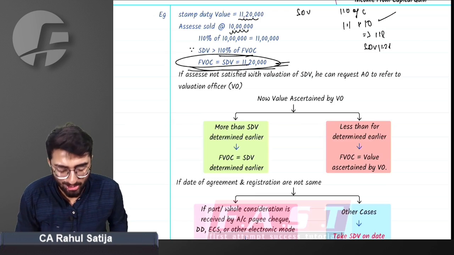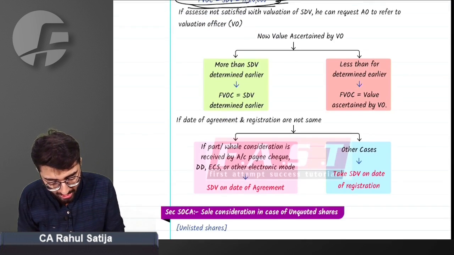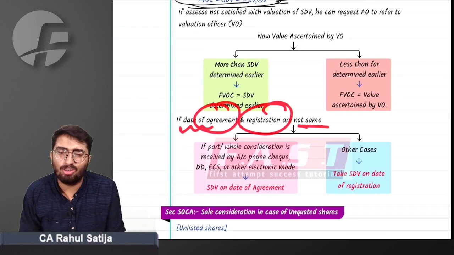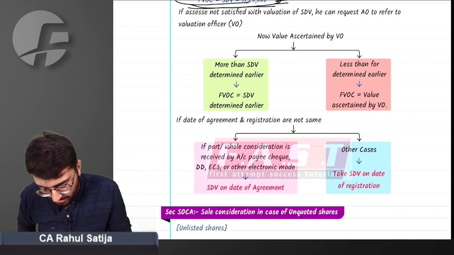Yes, sir, we did understand what you are trying to say. If agreement date and registration date are not the same, what does that mean? Okay.